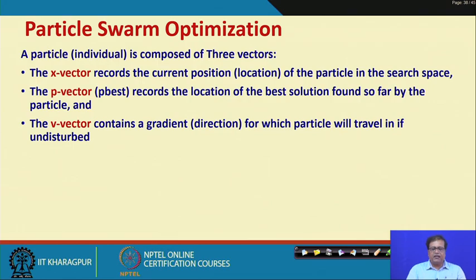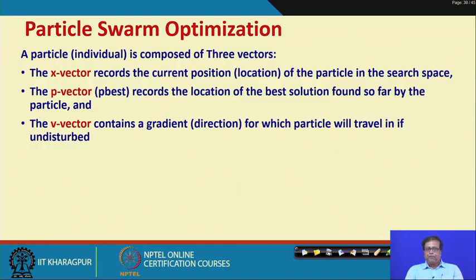Now, there are three vectors. Each particle is composed of three vectors, the x vector, the p vector and the v vector. The x vector records the current position of the particle in the search space. The p vector records the location of the best solution found so far by the particle, and the v vector contains a gradient along which the particle will travel if undisturbed.